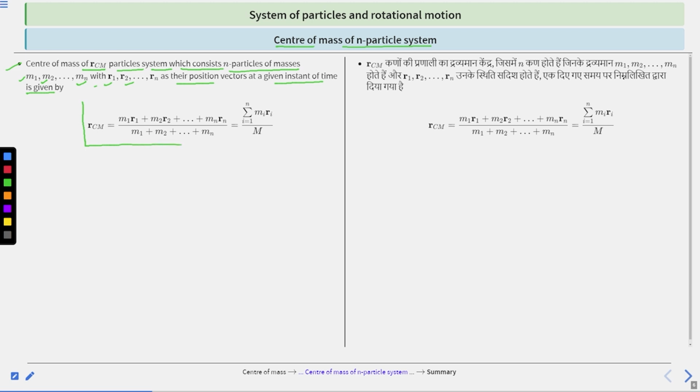R_CM is equal to m1 r1 plus m2 r2 plus so on up to mn rn, divided by m1 plus m2 plus m3 up to mn. We can write this in simple form: summation i equals 1 to n, here from particle first to particle nth, of mi ri divided by M. So this is the center of mass of n particle system. Clear?